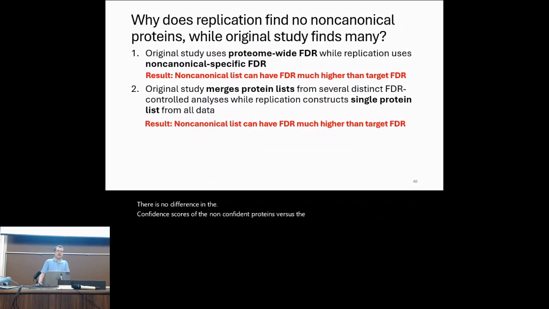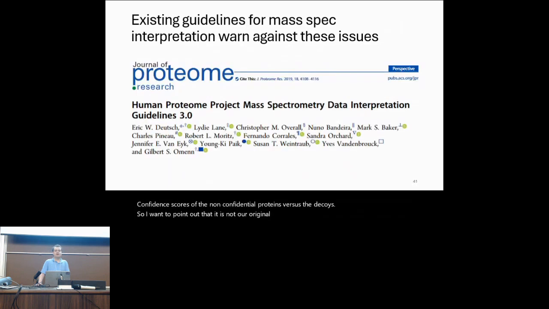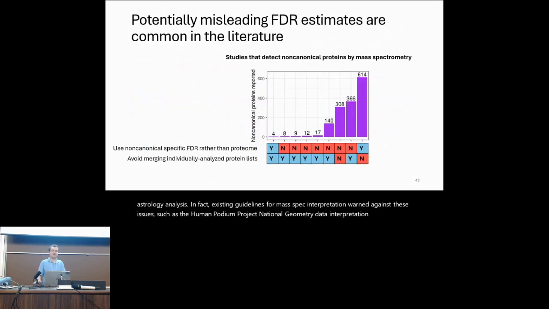So I wanted to point out that it is not our original idea that these are potential problems in mass spectrometry analyses. In fact, existing guidelines for mass spec interpretation warn against these issues, such as the Human Proteome Project Mass Spectrometry Data Interpretation Guidelines. Despite this, however, potentially misleading false discovery rate estimates are common in the literature.